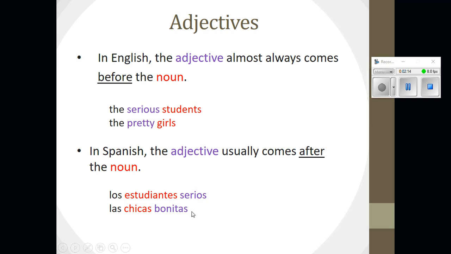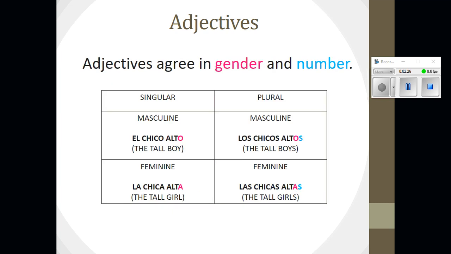Okay, so fill in that part of your note guide where it asks you in Spanish the adjective usually comes after, and in English the adjective usually comes before. Okay, adjectives agree in gender and number in Spanish, and we'll explain that a little bit more. Let's look at part B of your note guide.